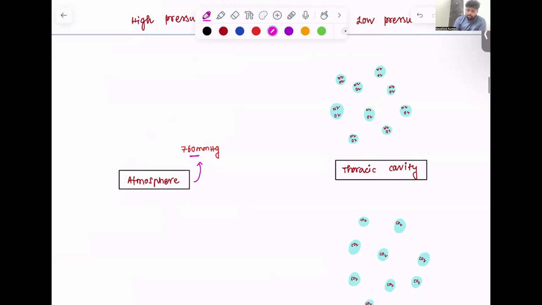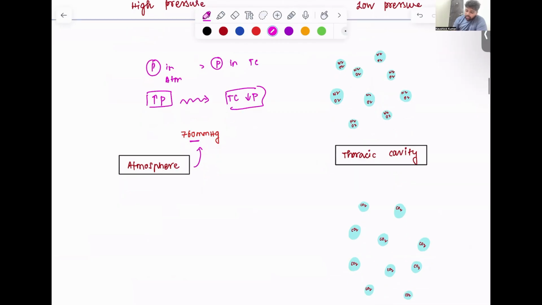That means the pressure in the atmosphere should be greater than the pressure in the thoracic cavity. Here, the pressure has to be high for the gases to move from the atmosphere into the thoracic cavity. Here, the pressure has to be low for the gases to travel across from the atmosphere to the thoracic cavity.